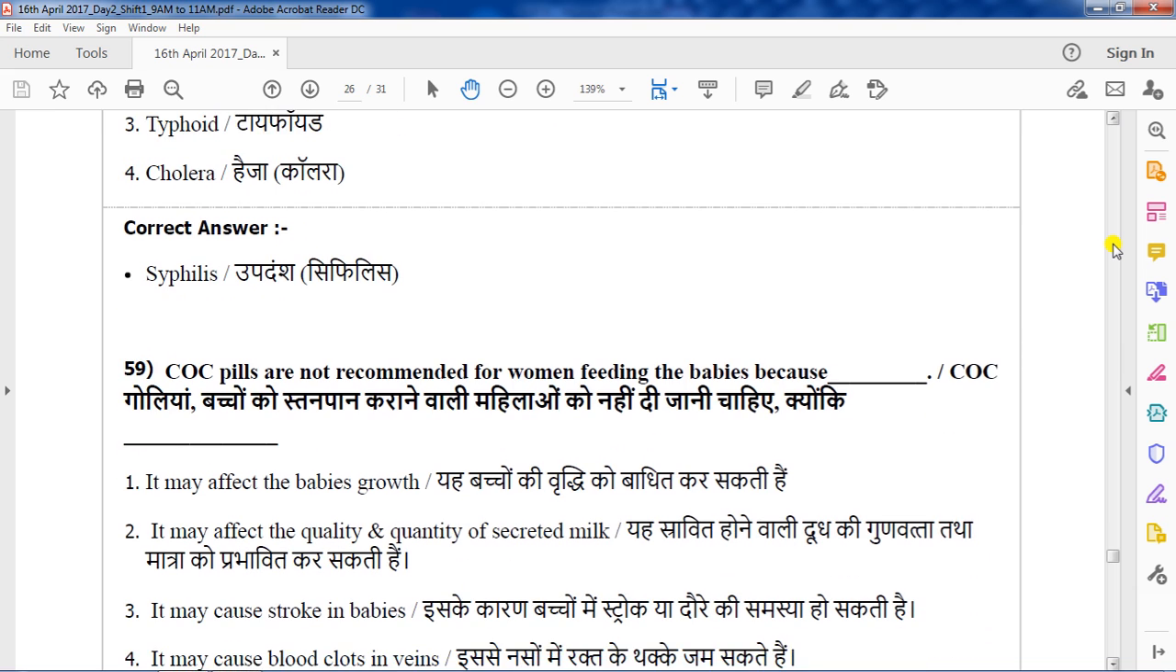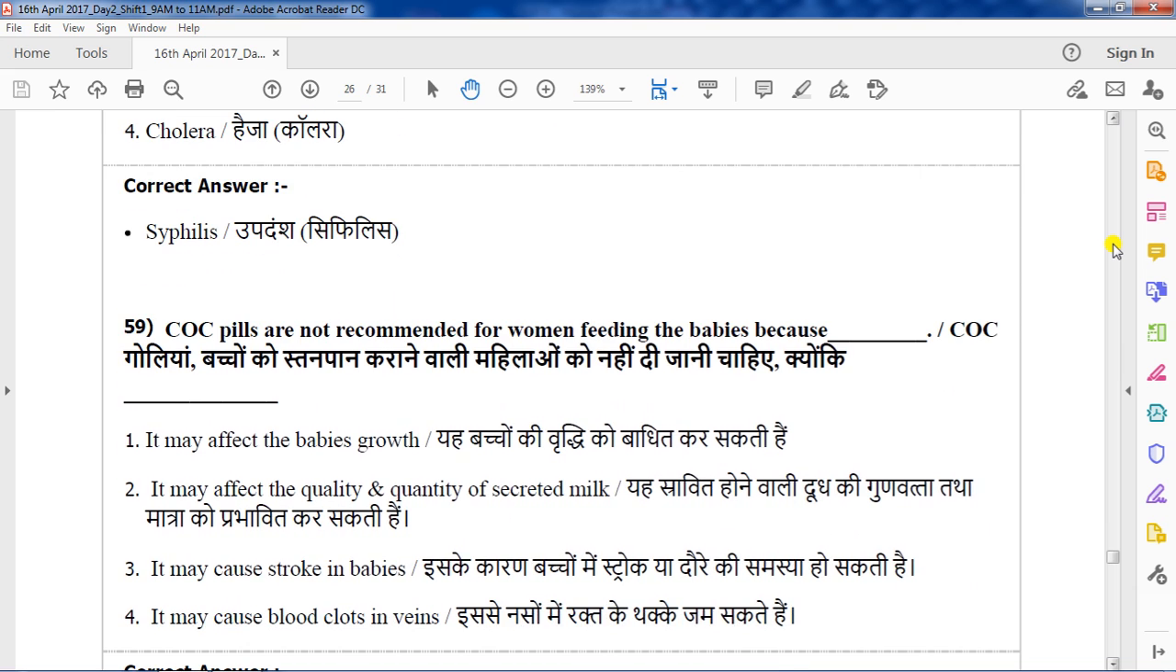COC pill. COC pills are not recommended for women feeding babies because, what are COC pills? COC pills are combination birth control pills, that is, oral contraceptives containing estrogen and progestin. So estrogen is there, progestin is also there in COC pills. So it is not suitable for the feeding woman.